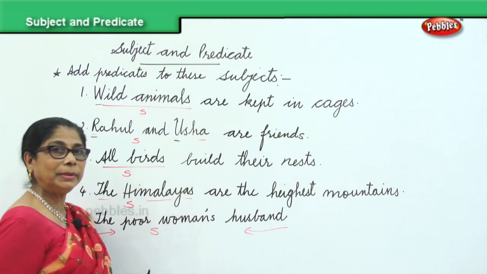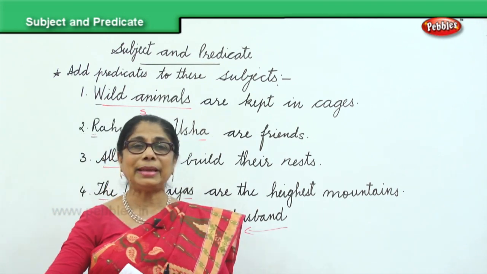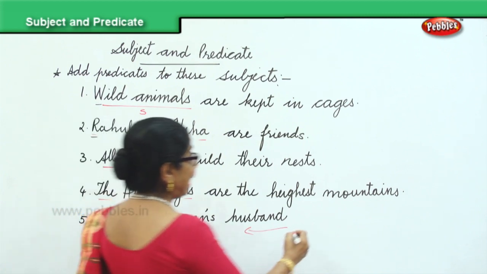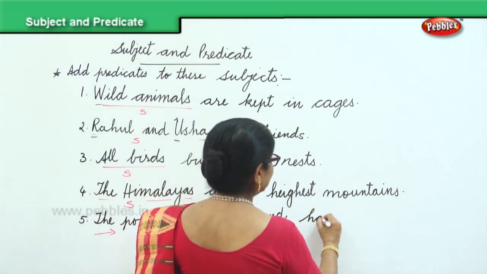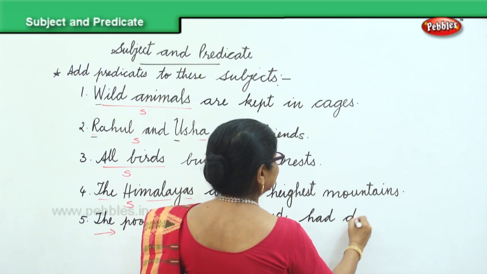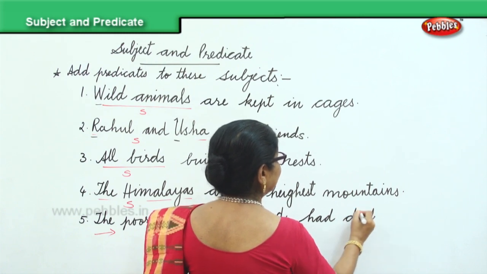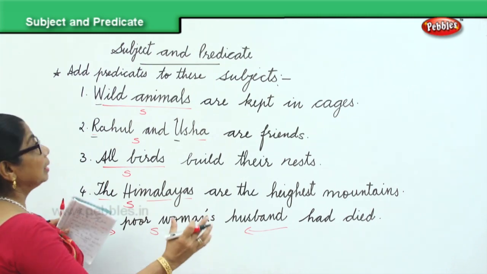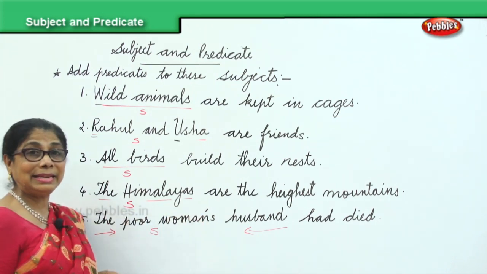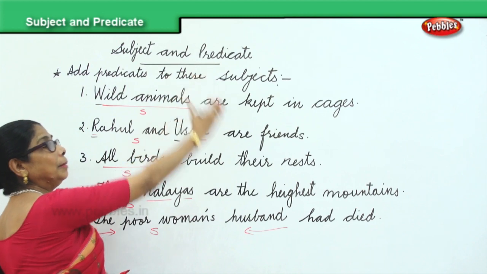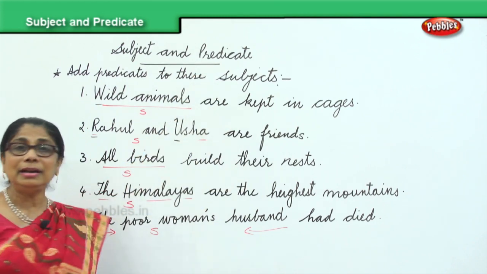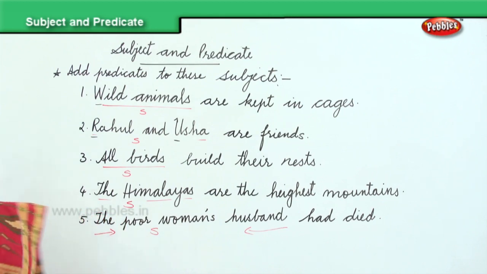The poor woman's husband. Now you supply the predicate. The poor woman's husband had died. End with the full stop. So now we learned to complete a sentence by providing the predicate.